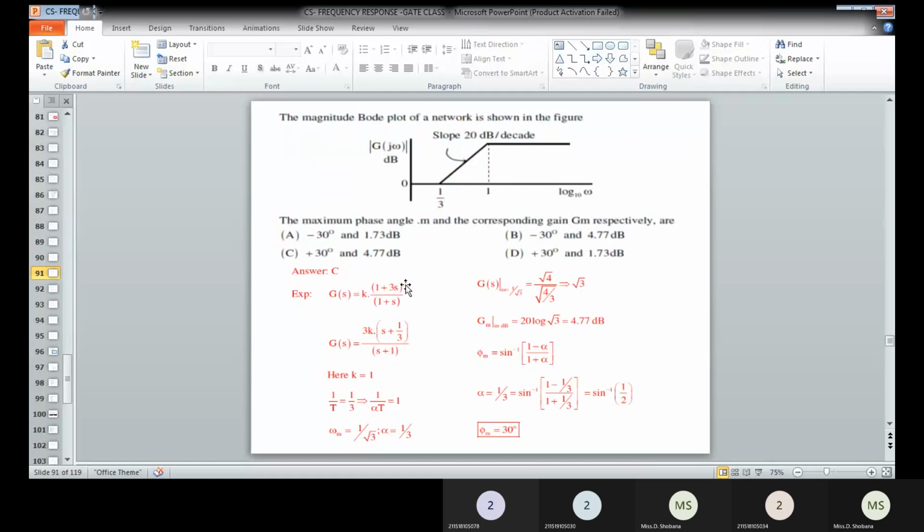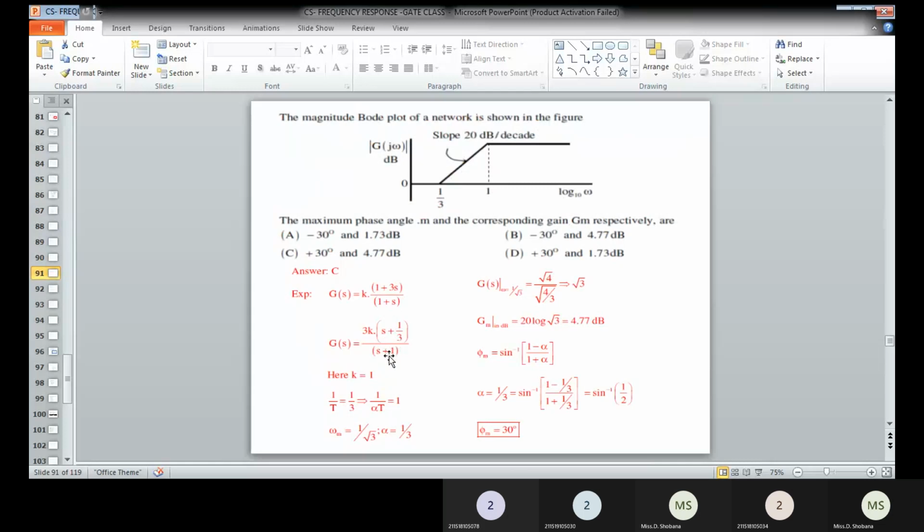Therefore, 1 into 1 plus 3s divided by 1 plus s. Here you have to convert that transfer function similar to your compensator transfer function. So in the s plus 1 by T form, you take the constant outside, and you will be getting s plus 1 by 3.